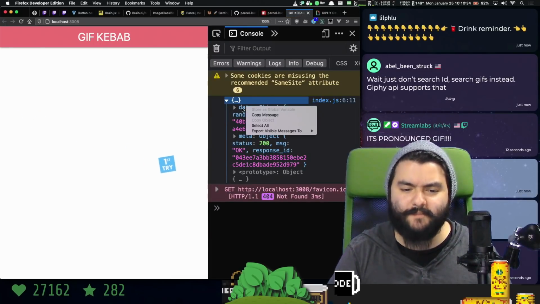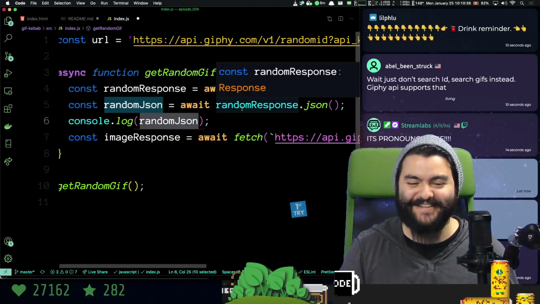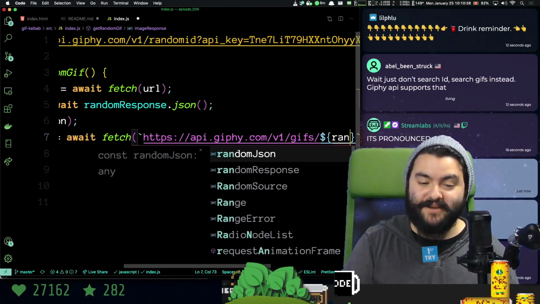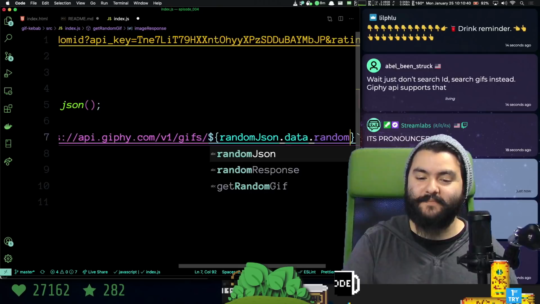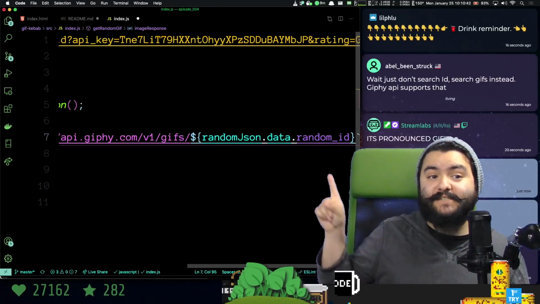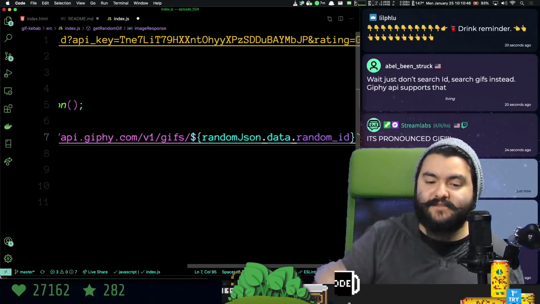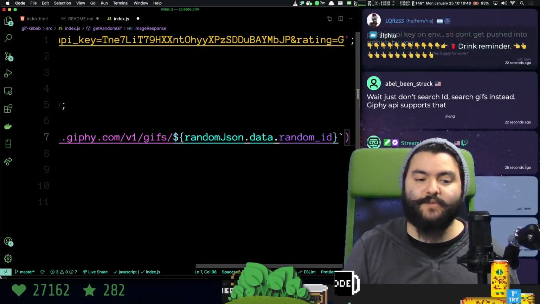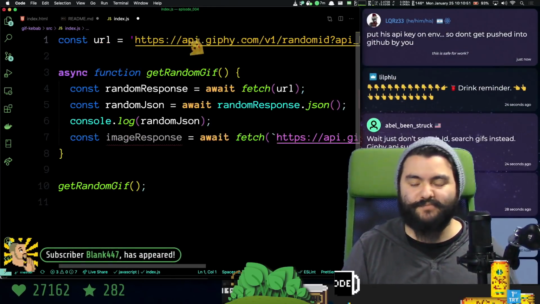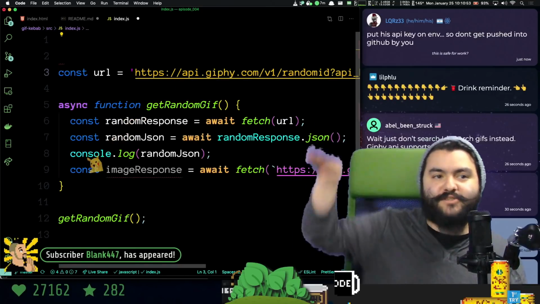Oh, is that a Chrome thing? Oh well. We'll do it manually, but in this case it's going to be random JSON.data.random ID. So that is now going to use the response from the previous request, make a request to this endpoint with that random ID. The other thing is we need the API key, so we should probably reuse that here.